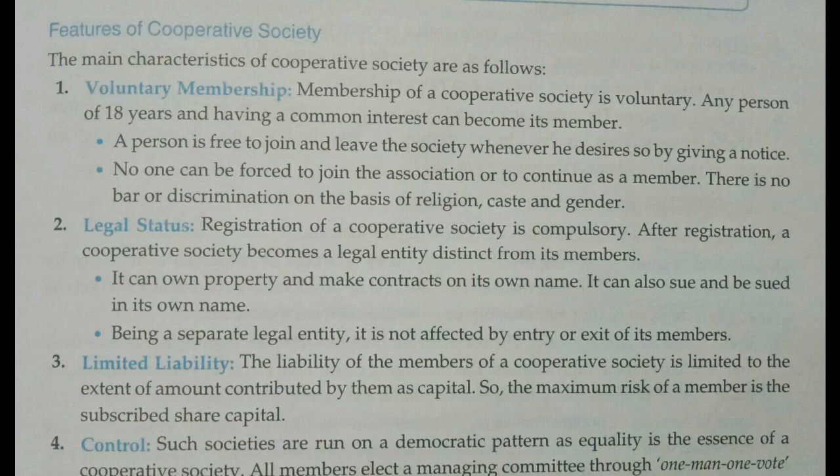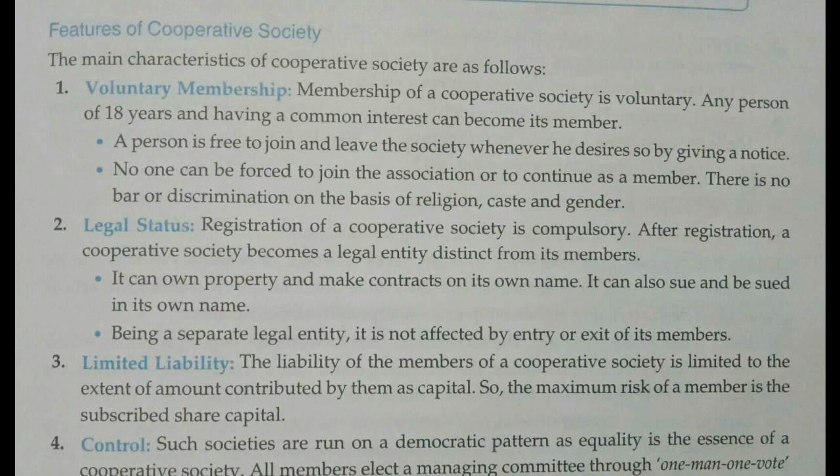The second feature of cooperative society is legal status. Now we know that in a cooperative society registration is compulsory, and it has to be done according to the Cooperative Society Act 1912, so the cooperative society has legal status.